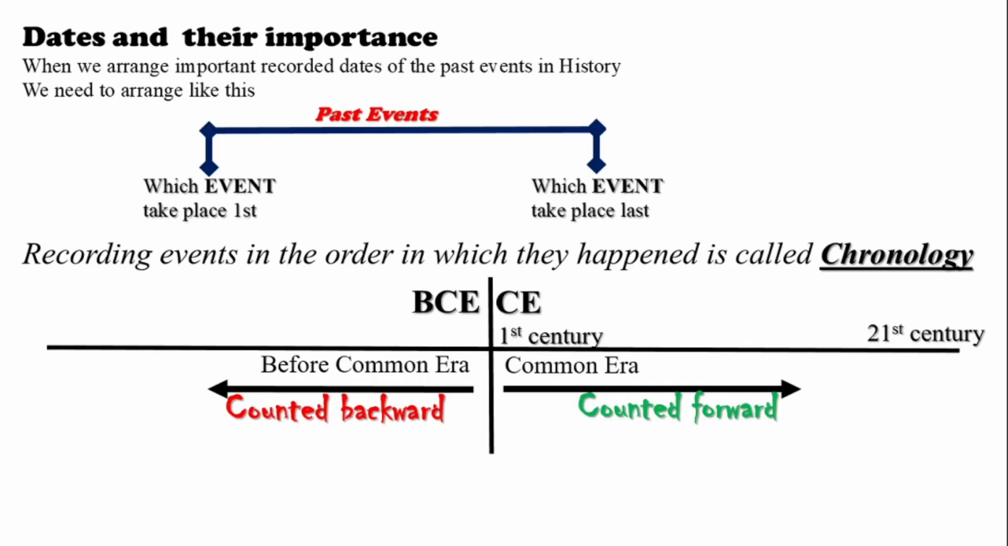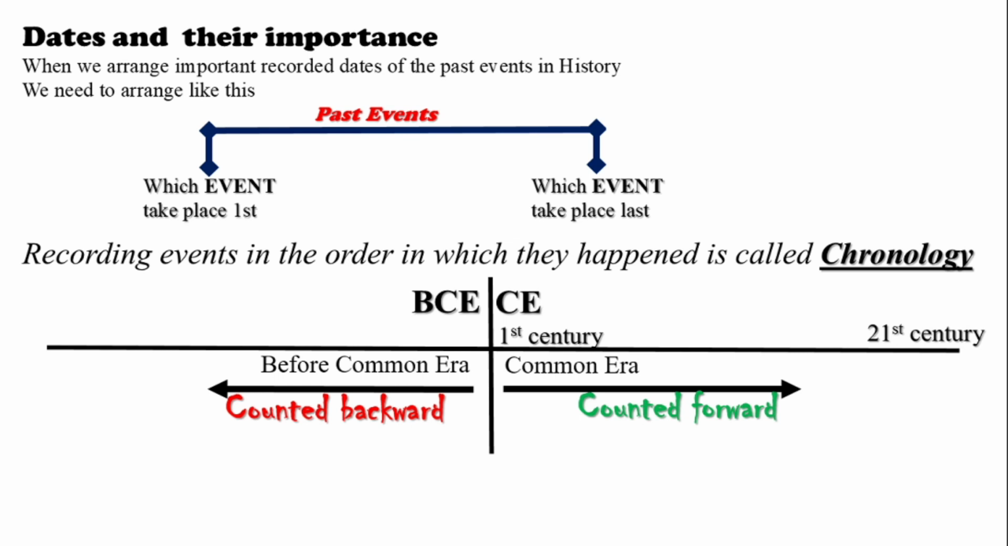The next topic we are going to cover is dates and their importance. Whenever we arrange important dates of past events in history, we need to arrange them properly. There is a proper way of arrangement of dates and events. From the beginning, we need to arrange which event took place first, the first important date or information, and when you arrange the last, which event took place last.